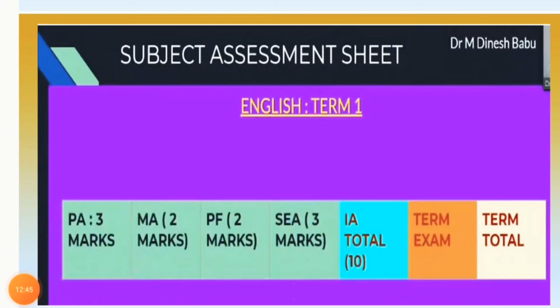And here is an example of the subject assessment sheet for your term 1. The PA is of 3 marks, MA 2 marks, PF is 2 marks, and SE, subject enrichment activities, will be 3 marks. PF stands for portfolio.